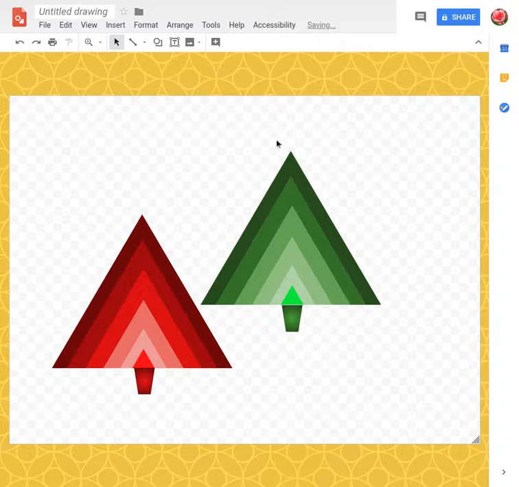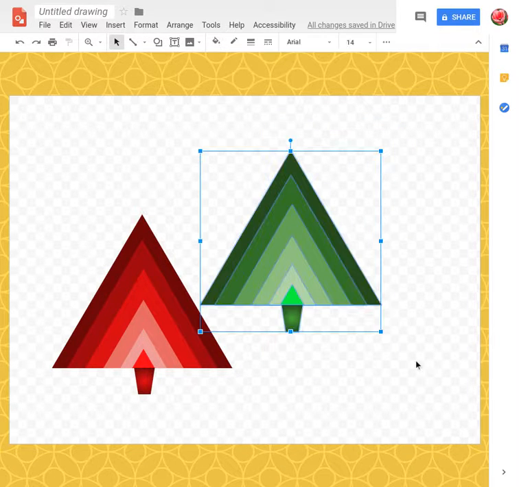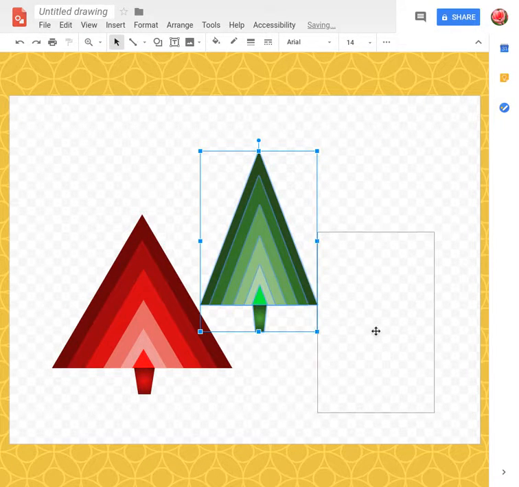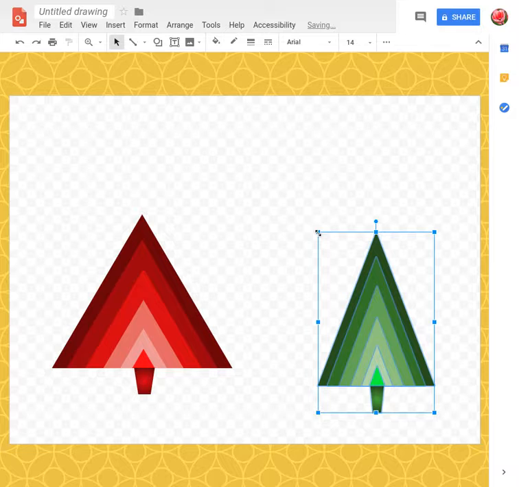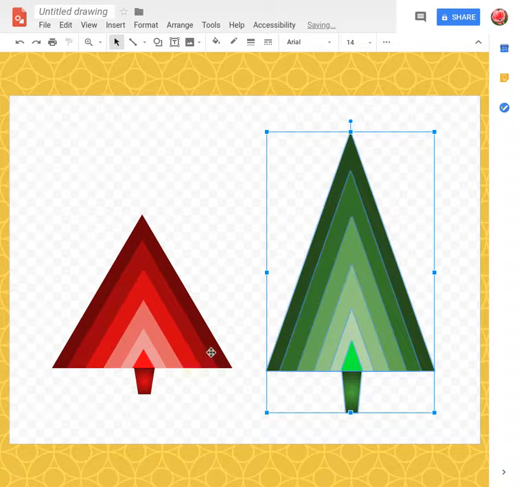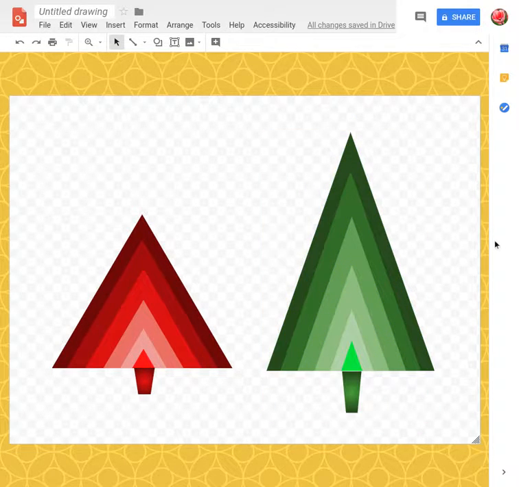Now, if they wanted, when they copy it or when they select it, they could just change the size like that. Or make it taller or bigger or whatever. Or you can just stick to having 1 tree if it's easier. Right, so we've got 2 trees.